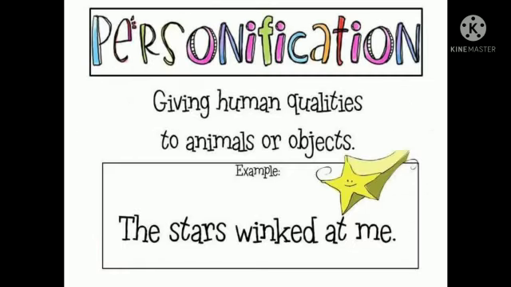Personification, giving human qualities to animals or non-living things. Example, the stars winked at me. Winked means closing and opening an eye fast. That is known as winked. So stars won't wink, whereas humans can. Here we are comparing the blinking of eyes to the stars, which is known as personification. So personification, giving human qualities to animals or non-living things.